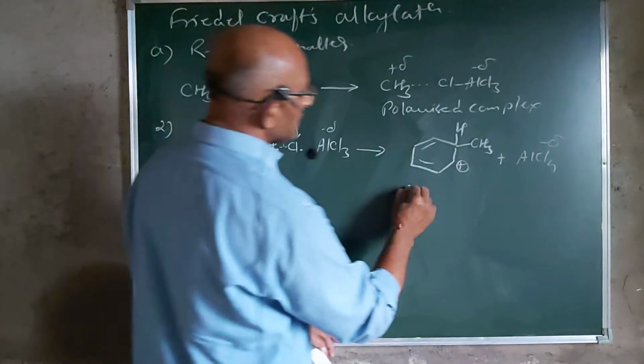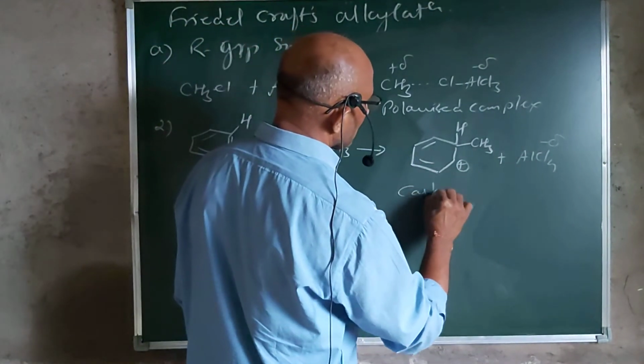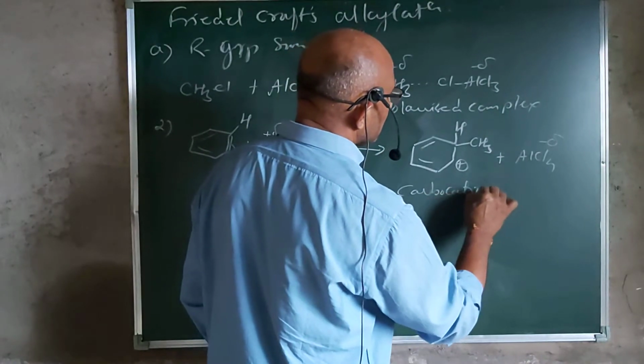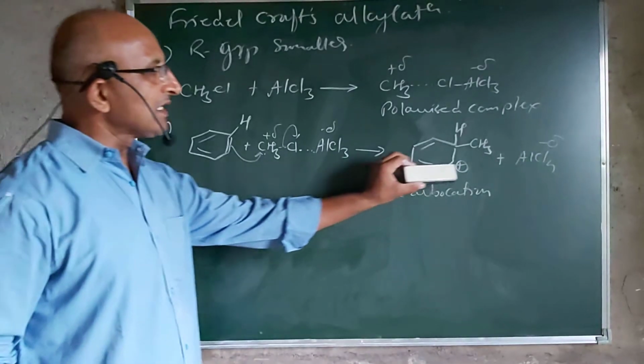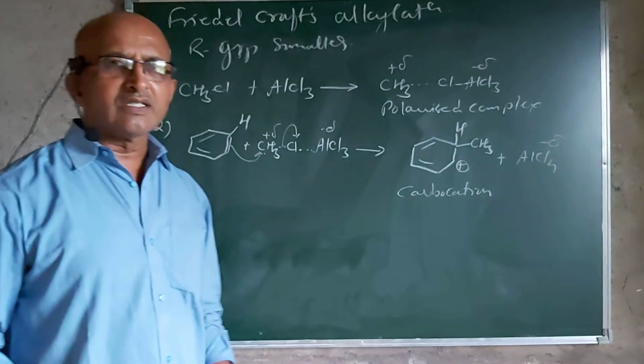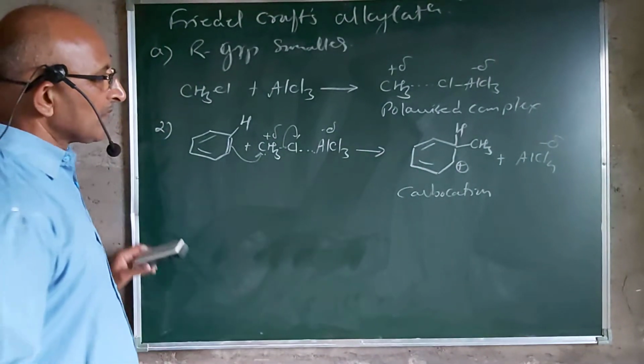This is a sigma complex, which you also term as carbocation. It is stabilized by resonance. You can show the stabilization by resonance as the positive charge is delocalized in the ring at ortho and para positions.